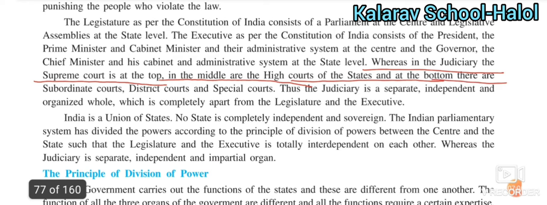At the bottom are the subordinate courts, which are the district court and special court. These two are called subordinate courts, which are at the district level.